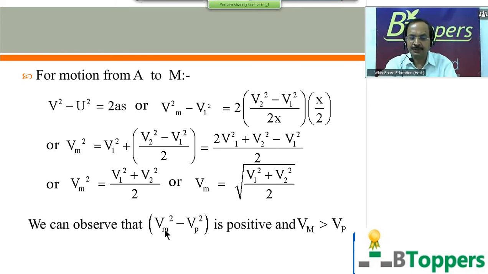You can find that the difference of Vm square and Vp square will be positive for all values of V1 and V2. That means Vm is greater than Vp.